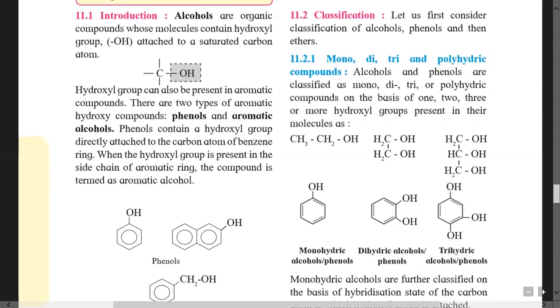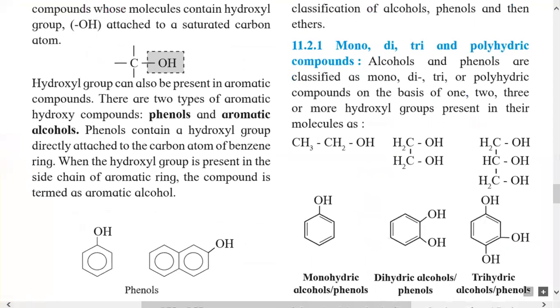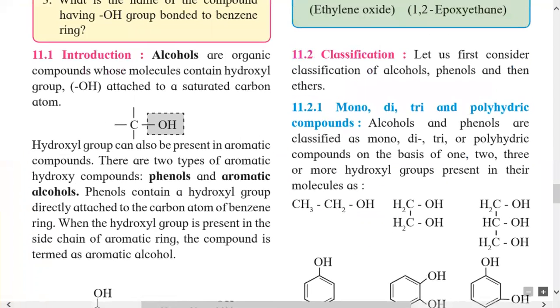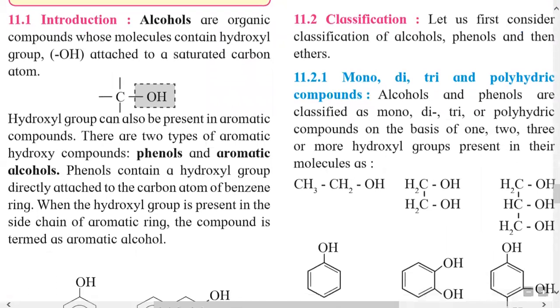So the first point of this chapter is to study alcohols, that is, the definition. Alcohols are the organic compounds which contain OH group as a functional group attached to saturated carbon. Saturated means a singly bonded carbon to which OH group is bonded. These types of compounds are called alcohols.